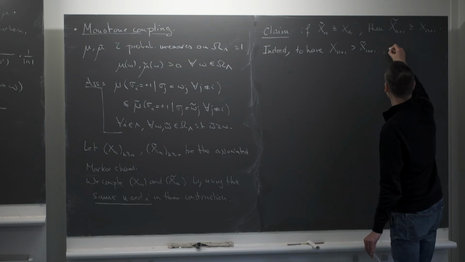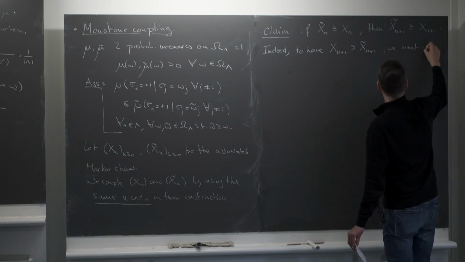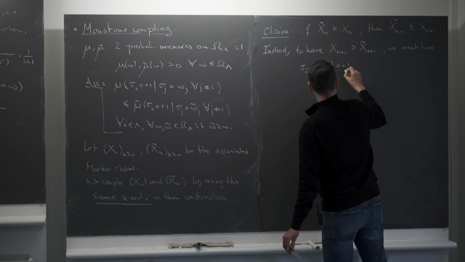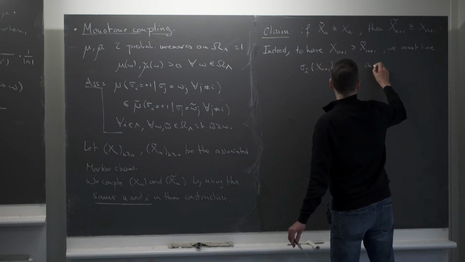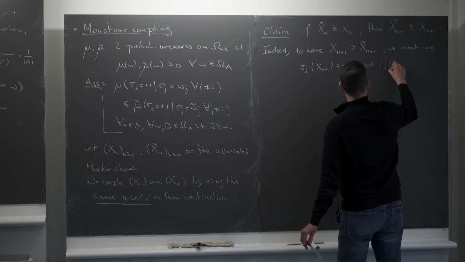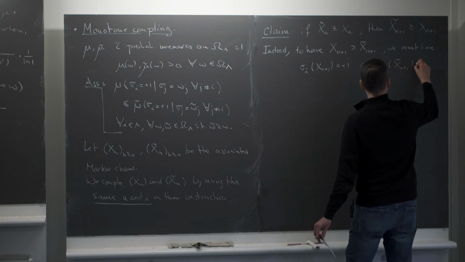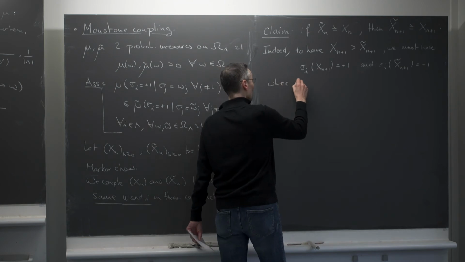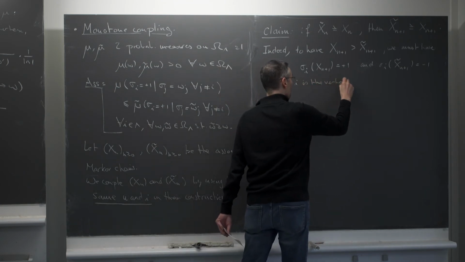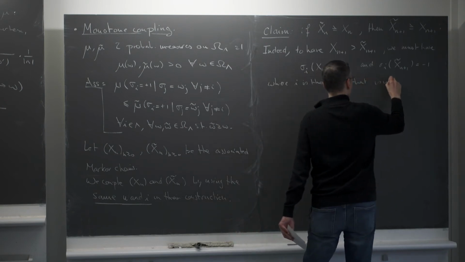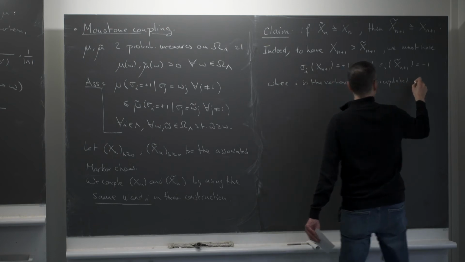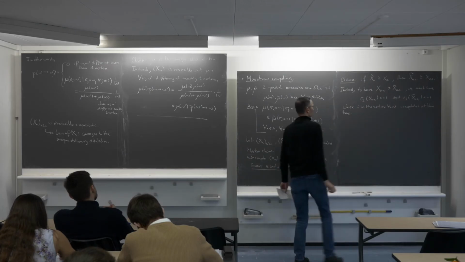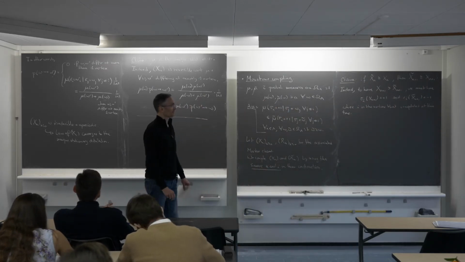So to have this, we must have sigma_i of x_{n+1} equal to plus 1, and let me write it explicitly, sigma_i of x̃_{n+1} equal to minus 1, where i is the vertex that is updated at time n+1. But let's see that this leads to a contradiction immediately.